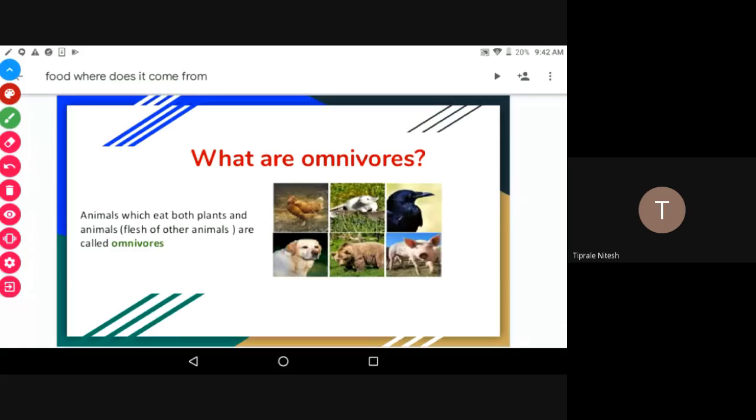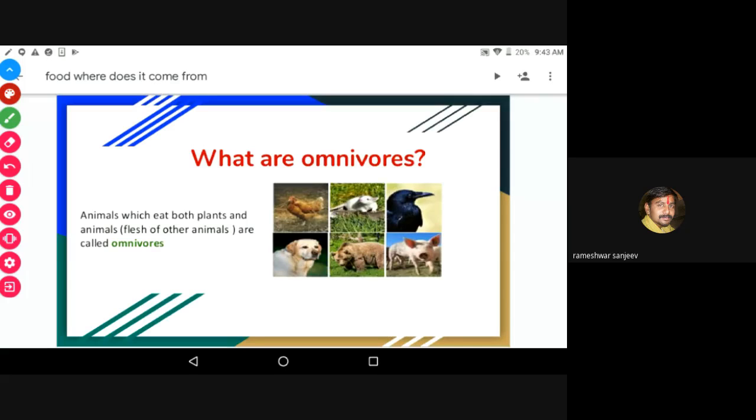Next, what are omnivores? Animals which eat both plants and animals are called omnivores. Examples are crow, dog, pig, bear, hare. These all eat plant products and the flesh of other animals. Animals which eat both plants and animals are called omnivores. Is it clear, children?